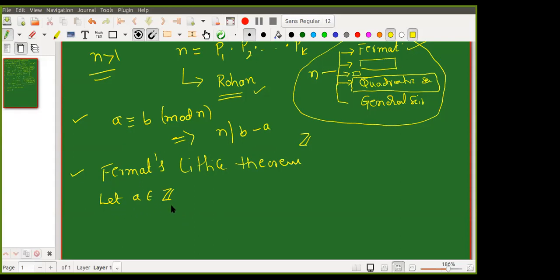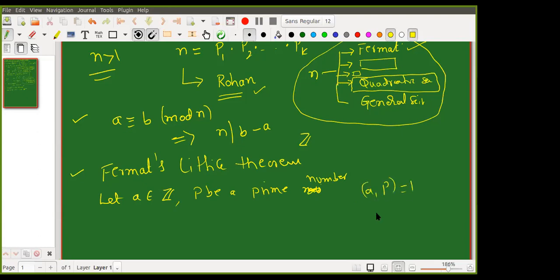Let A be an integer, and for this A I am now telling the result. Please go ahead. Let P be a prime number such that P does not divide A.